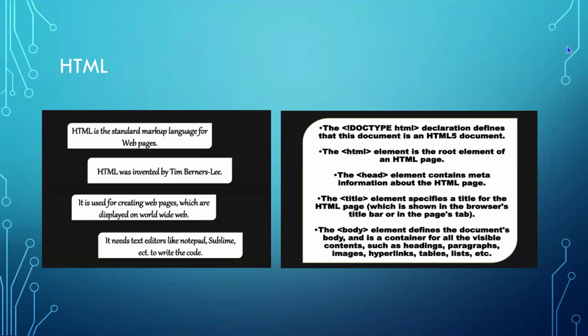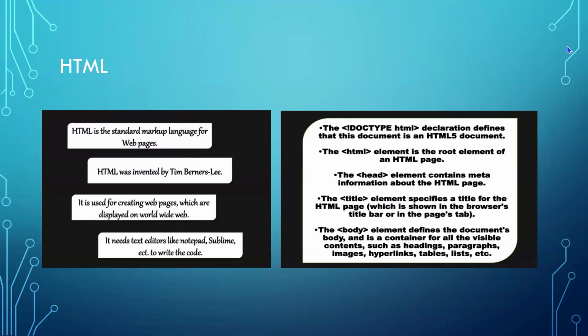It needs text editors like Notepad, Sublime, etc. to write the code. To write some HTML code, I should use Notepad or Sublime to develop my code. On the right side, I have given you a few examples of how the HTML code will be and what contents I'll be using in HTML.